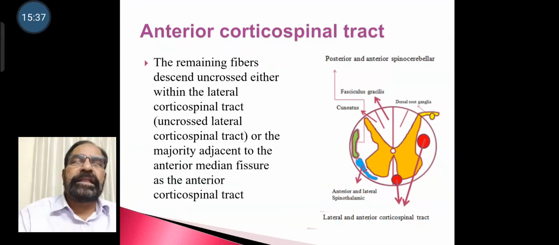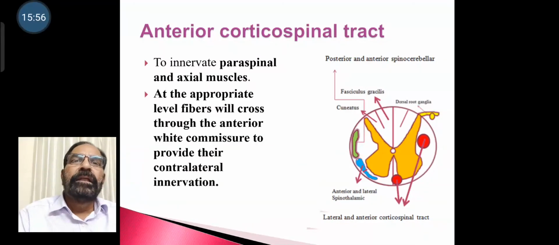Anterior corticospinal tract. Remaining fibers descend uncrossed either within the lateral corticospinal tract or, the majority, adjacent to the anterior median fissure as anterior corticospinal tract, to innervate the paraspinal and axial muscles. At the appropriate level, fibers will cross through the anterior white commissure to provide their contralateral innervation.